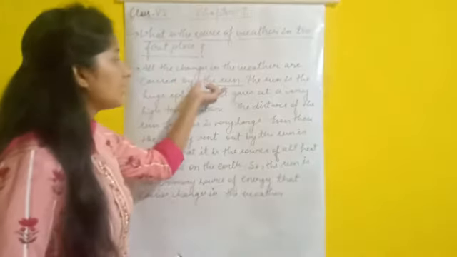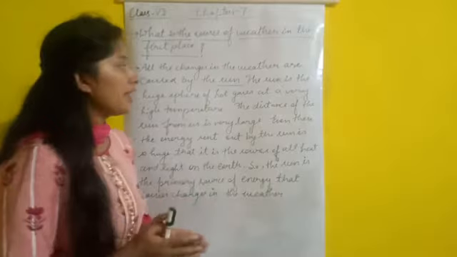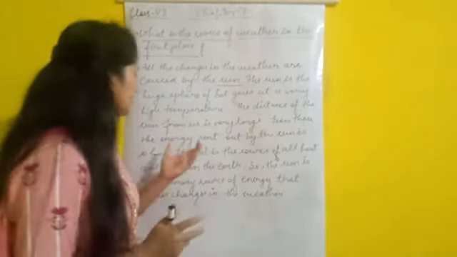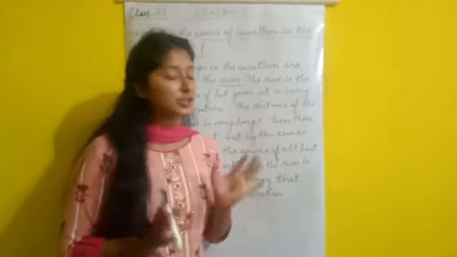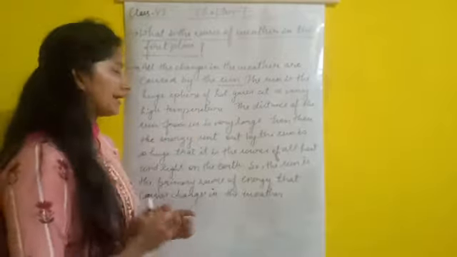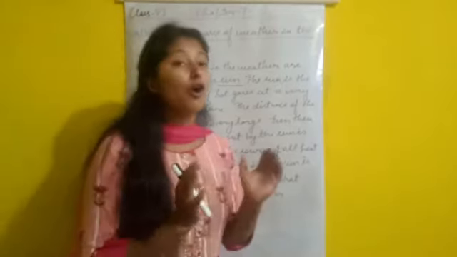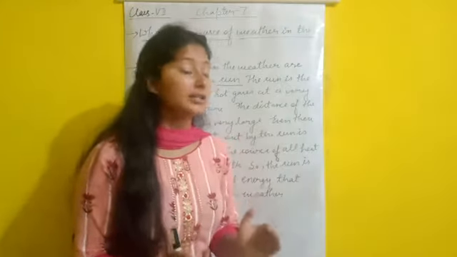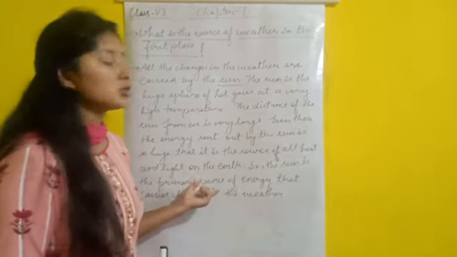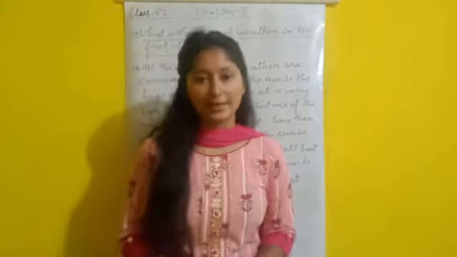All the changes in the weather are caused by the sun. The sun is a huge ball of hot gases at a very high temperature. The distance of the sun from us is very large. Even then, the energy sent out by the sun is so huge that it is the source of all heat and light on the earth. So, the sun is the primary source of energy that causes changes in the weather.